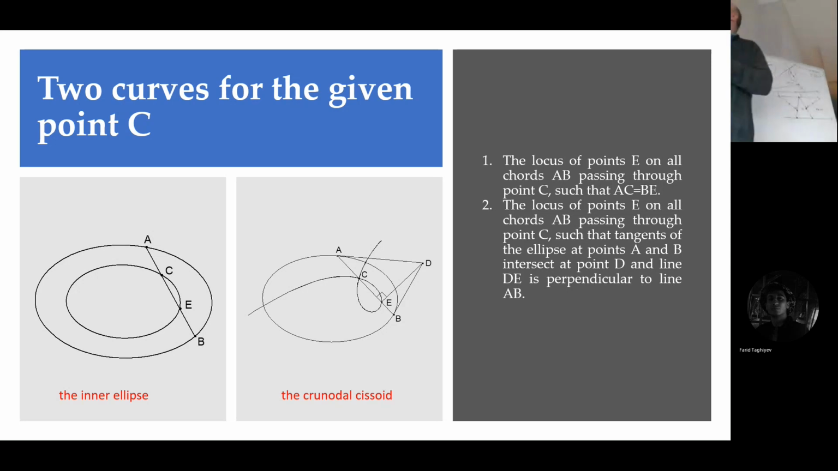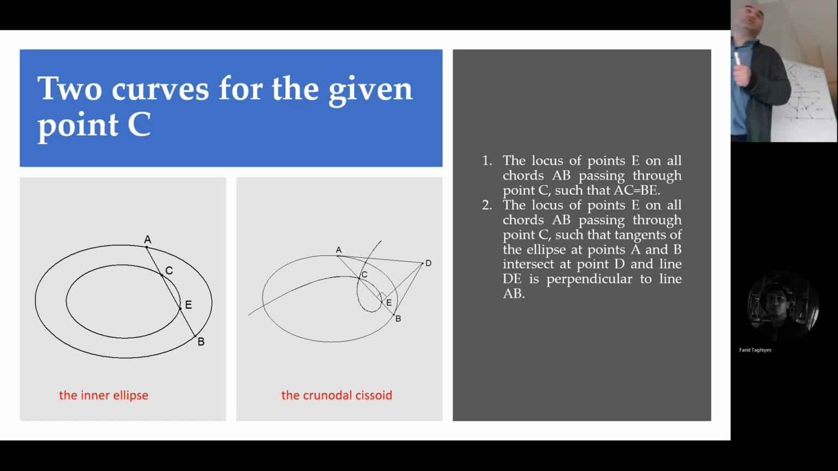Now the other curve. I draw tangent lines to the original ellipse at A and at B. These tangent lines intersect at D, and from D I draw a perpendicular. The endpoint of this perpendicular, E, has a locus. Its locus is this strange curve. Its name is also strange, cronodal cissoid.